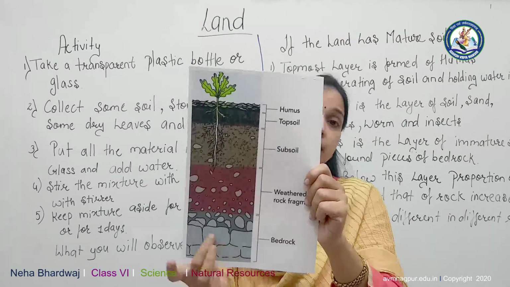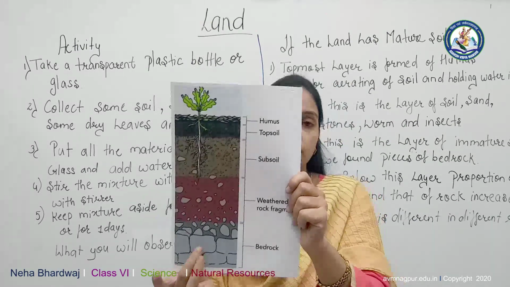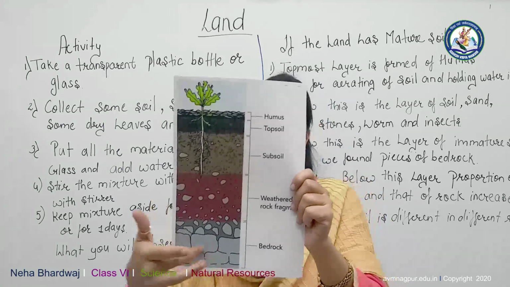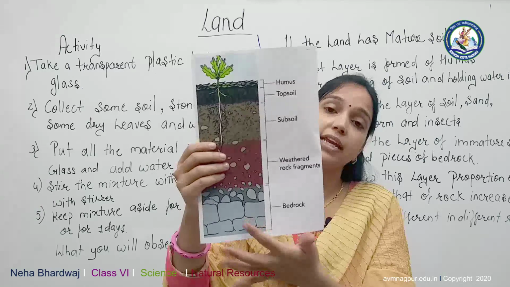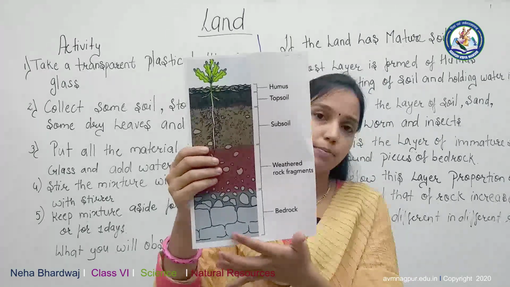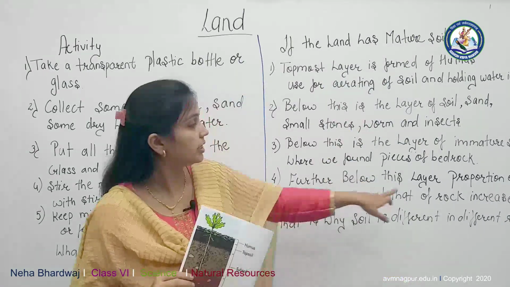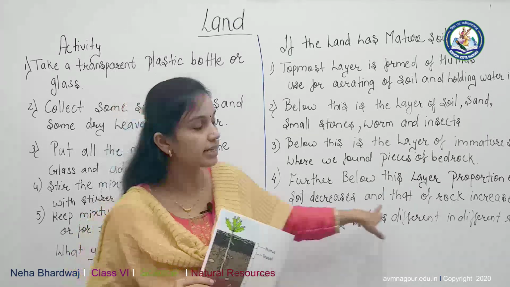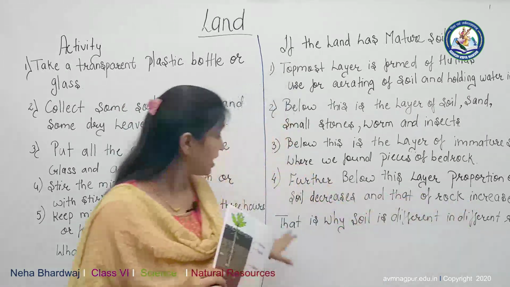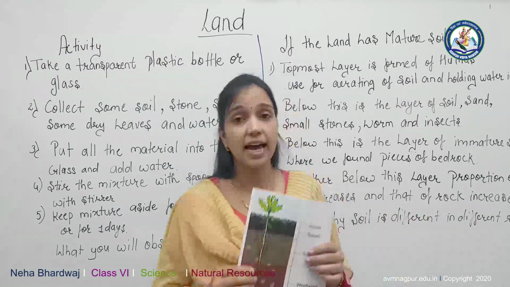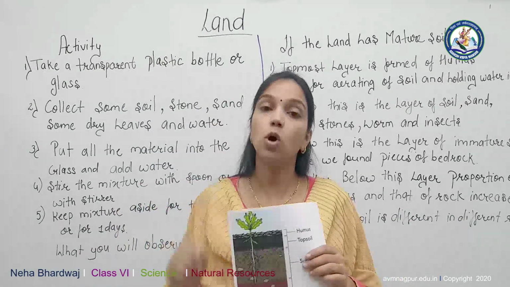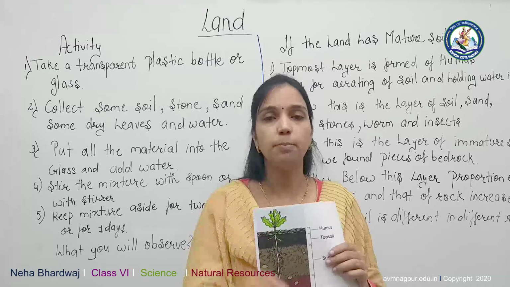Here you can see the bedrock. In this bedrock various minerals are found. Further below, the proportion of soil decreases and that of rock increases. That is why soil is different in different regions, and the color and texture also depend on the bedrock.